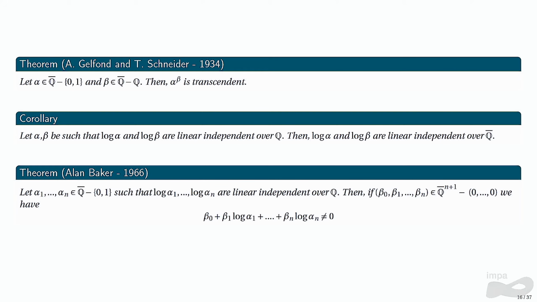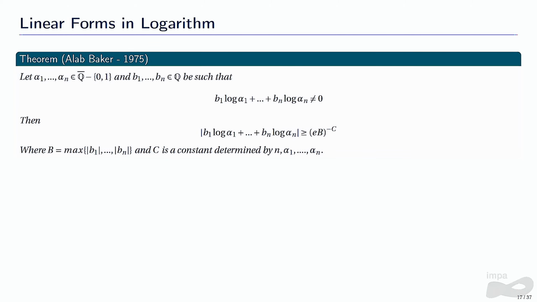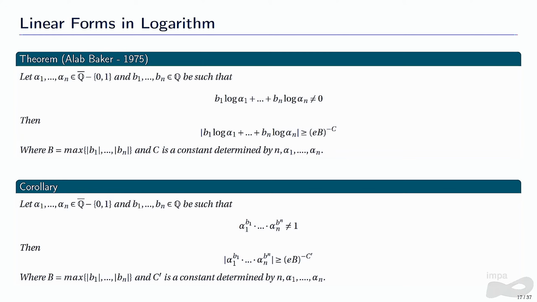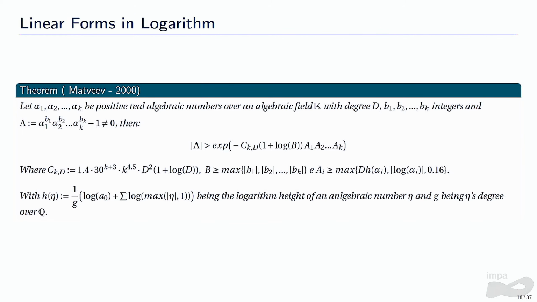He won the Fields Medal for it, and a few years later, he got a lower bound for the absolute value of linear forms in logarithms, and we also have a p-adic version of it, and this was very great. And a few years later, in 2000, a Russian mathematician called Matveev got this lower bound here. And Matveev's theorem is very overwhelming, but all we need is that if we have an expression like this, we get a lower bound for its absolute value.